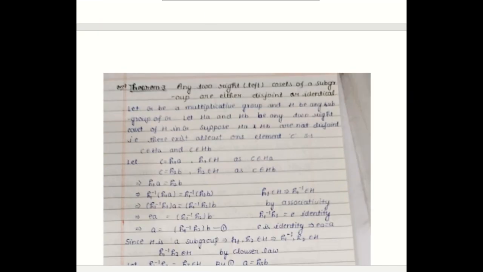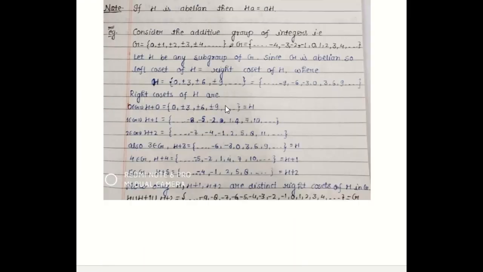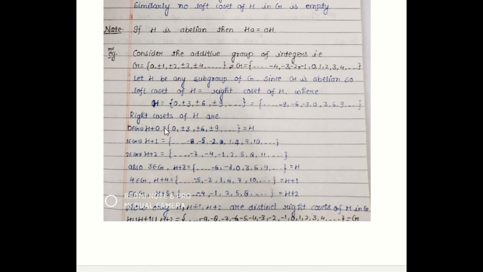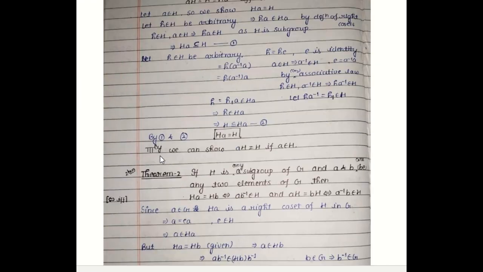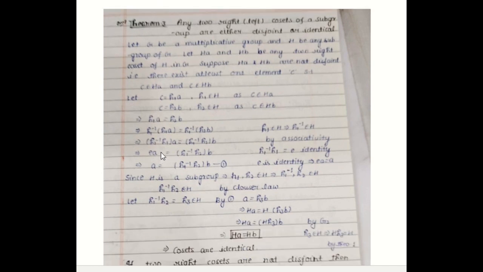Now, the next theorem is: any two right or left cosets of a subgroup are either disjoint or identical. That is what I discussed in the first example, where I took the group of integers, and we see that there exist only 3 disjoint right cosets of H in G. H is obtained by multiplying each element of G by 3. So we are going to show this theorem.